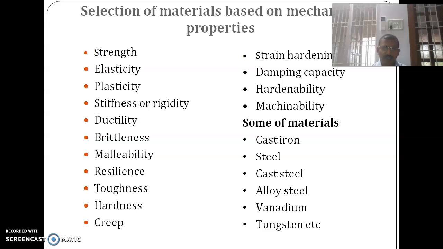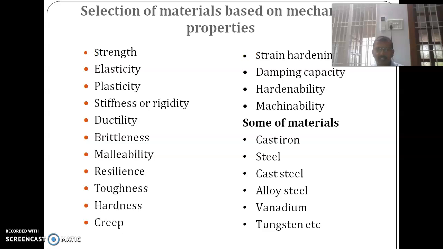So the steel can be made in the form of cast iron. Then alloy steel. Nowadays, many metals like manganese, vanadium, and chromium, and different metals are added to the steel, and the steel becomes an alloy steel. Okay. So the alloy steel has found many applications like stainless steel. Stainless steel is an alloy steel. It contains more amount of chromium. So chromium imparts corrosion resisting property as well as it provides strength to the steel.